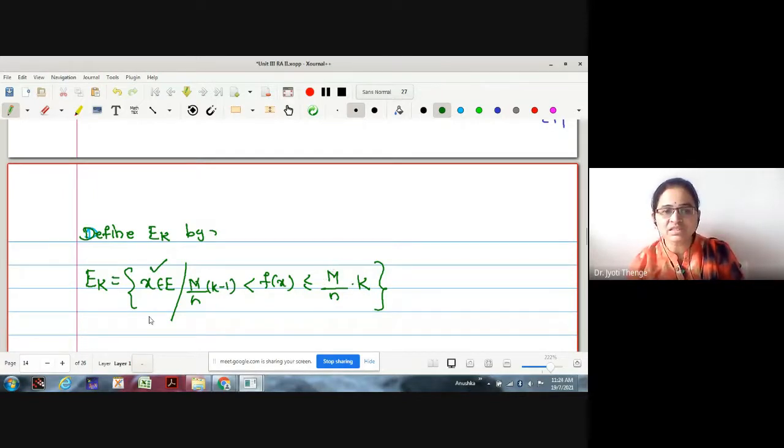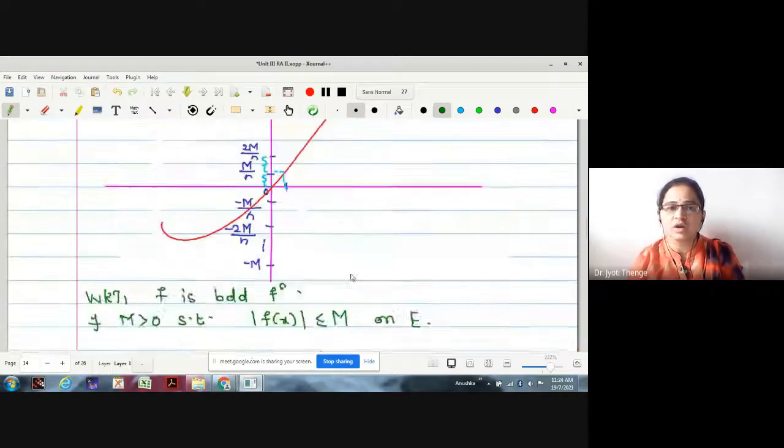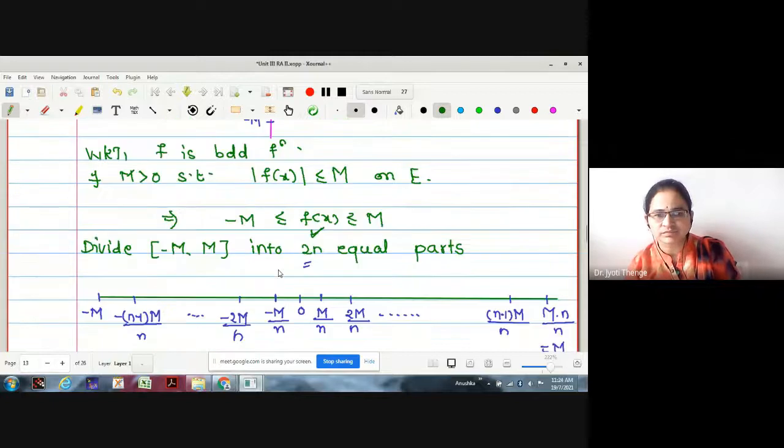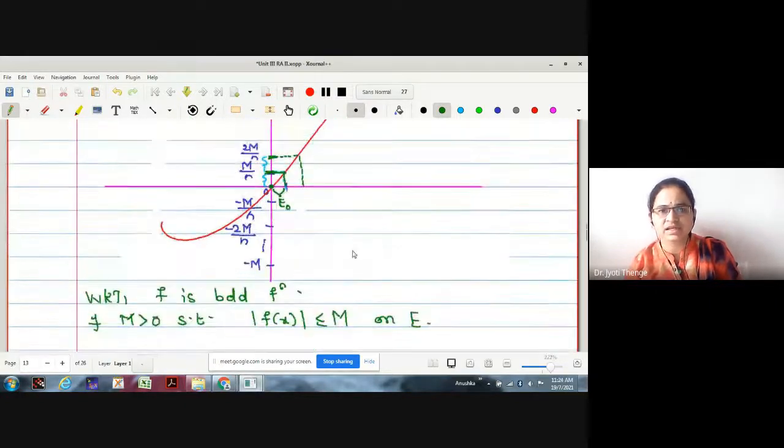Now, whenever the left part is strictly less, and here it is less than or equal, what kind of points are we going to collect? If I am collecting for this 0, I am going to exclude the function value 0 and I am going to include m by n. Therefore, this region will be there. If I am going to take the second part, I am going to exclude m by n as a function value, and I am going to include 2m by n. And this is the corresponding one, right? The first one is E0 or E1? K equal to 1, no? Yes, it is E1.